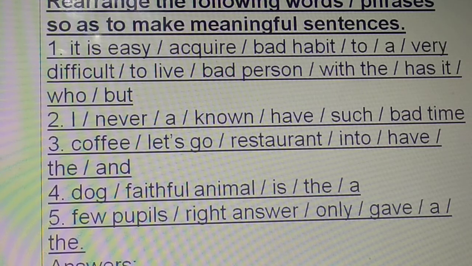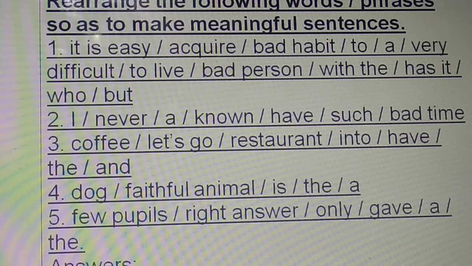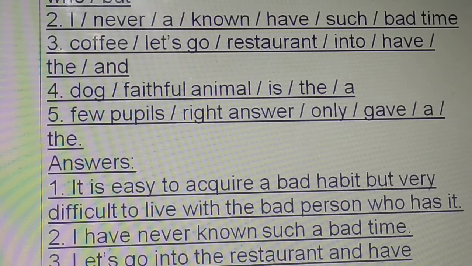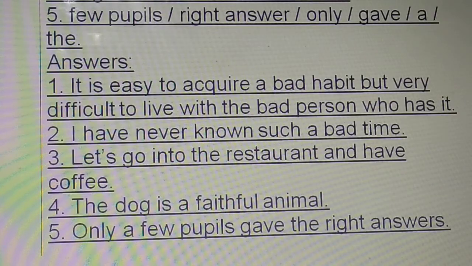Did you get the answers, children? Okay, shall I give out the answers now? Shall I? Okay, I will. Have patience. I will give out the answers, children. So, here are the answers. Please check whether you got them all correct or not. If not, please do the correction.